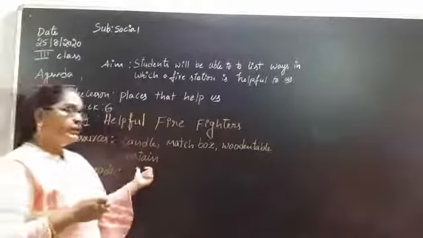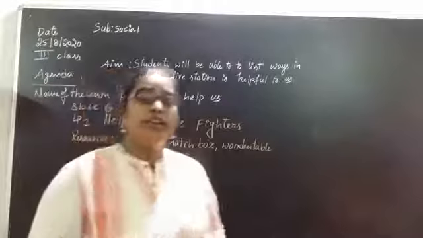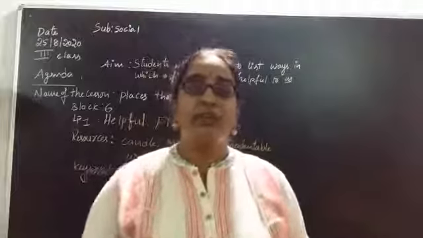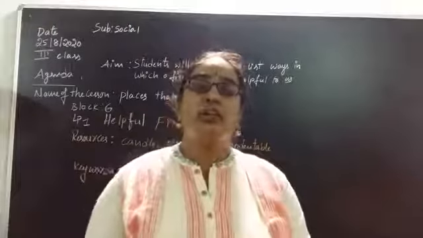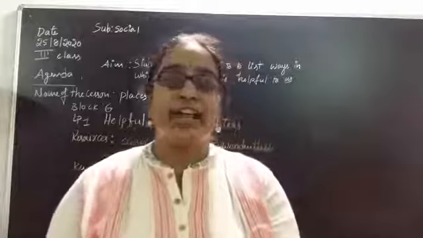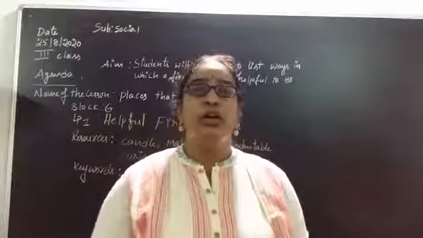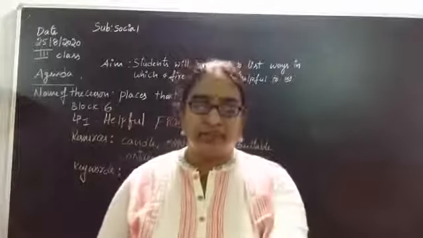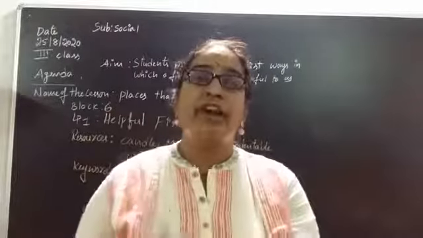And what are the resources we have used in our lesson to make you understand? Candle, matchbox, wooden table and a curtain. So, in the story what exactly happened? The candle caught fire because of the curtain. The curtain fell on the candle, that's why the fire caught the entire home. So his father brought them out and afterwards they called an ambulance. Afterwards they called a fire engine.